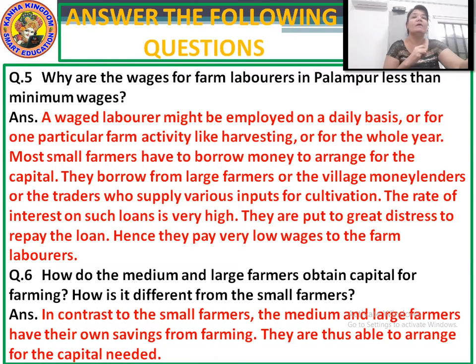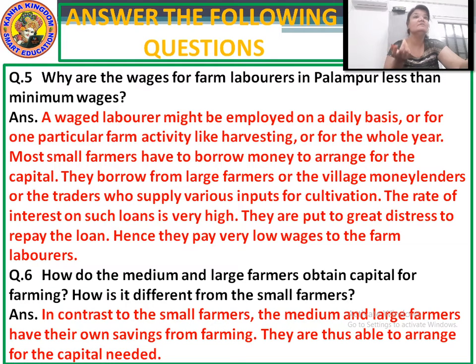They borrow from large farmers or the village money lenders or the traders who supply various inputs for cultivation. The rate of interest on such loans is very high. They are put to great distress to repay the loan. Hence, they pay very low wages to the farm laborers.